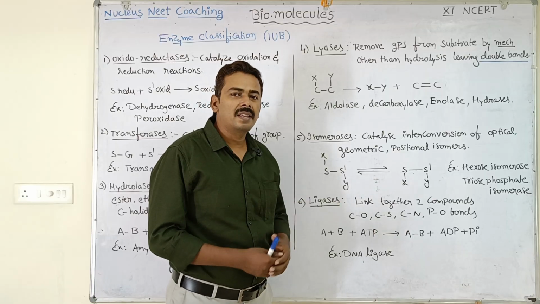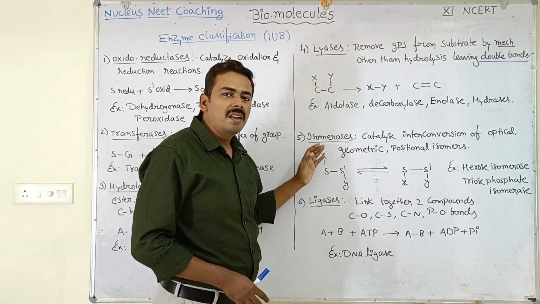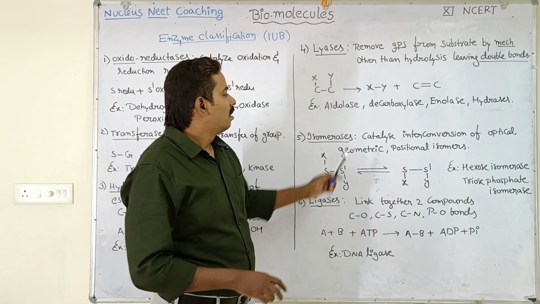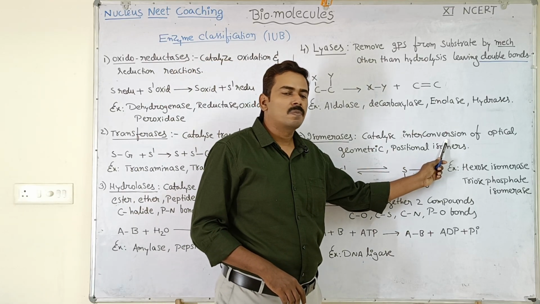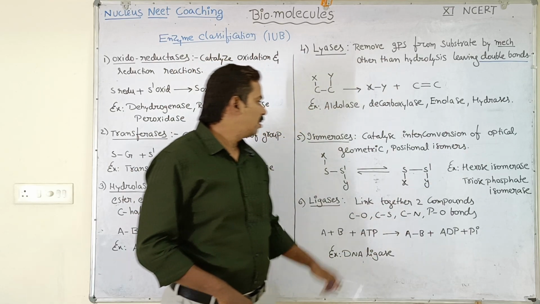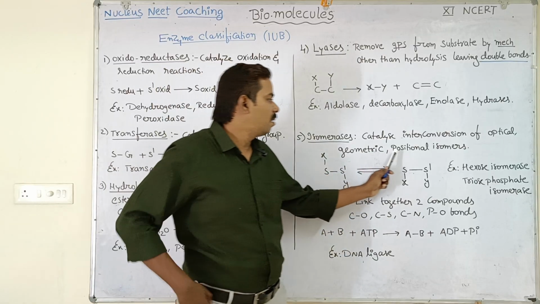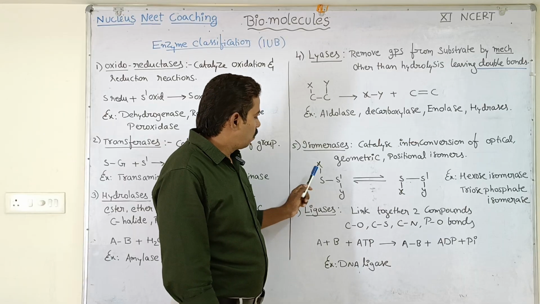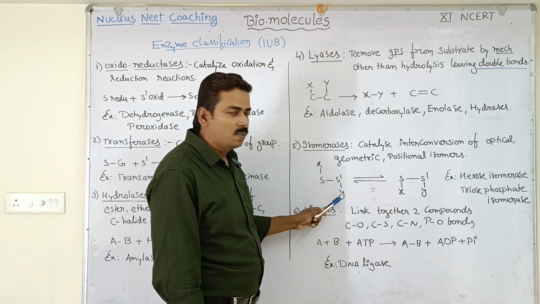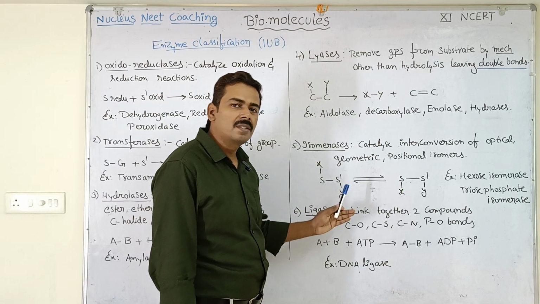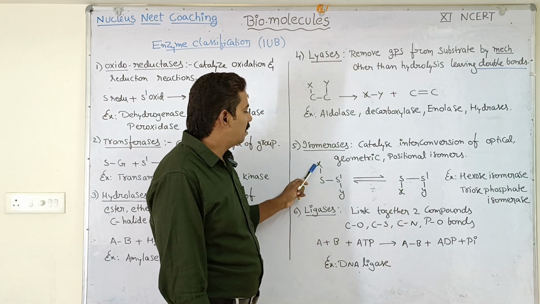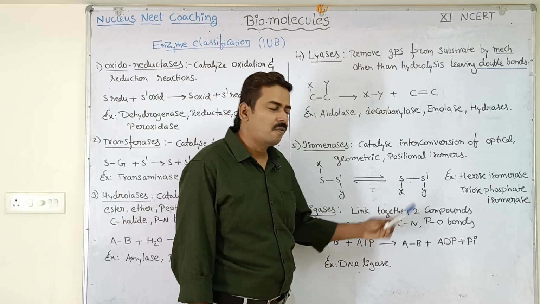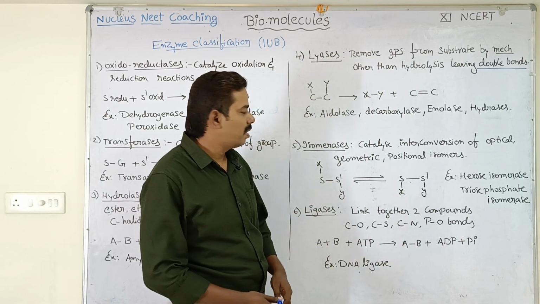Next, isomerases. The name itself tells that they are involved in isomerization reactions. They catalyze interconversion of isomers such as optical isomers, geometric isomers and positional isomers. Let's see this molecule S dash. On one side there is X and on another side there is Y. This isomerizes; simply they will change the position of the groups. You can see X has changed its position from upside to downside. So this type of reaction is catalyzed by isomerases.